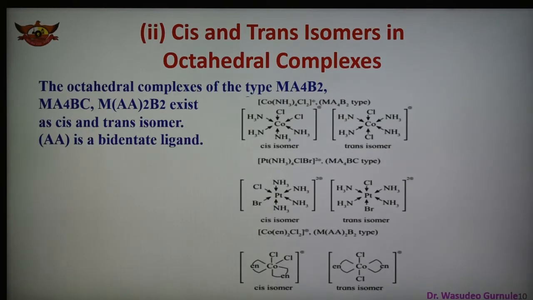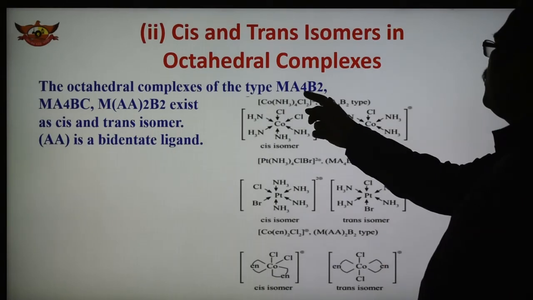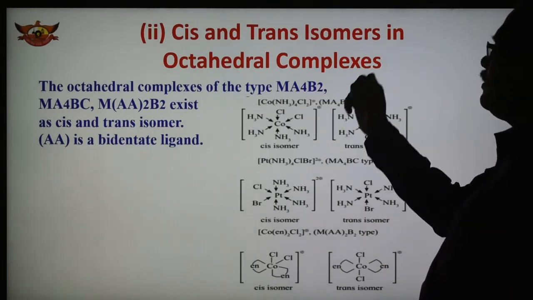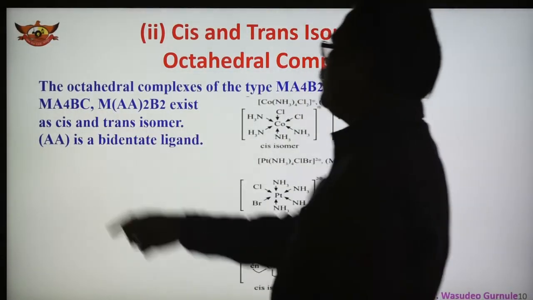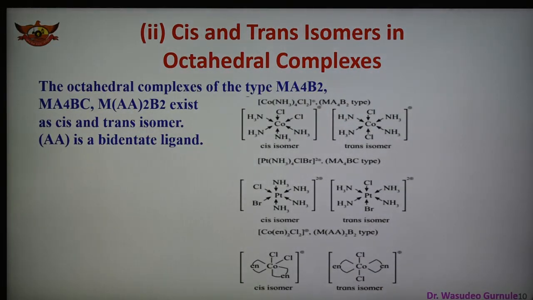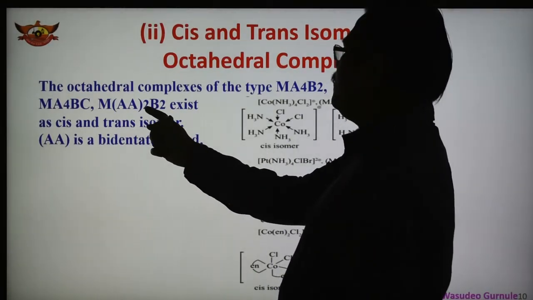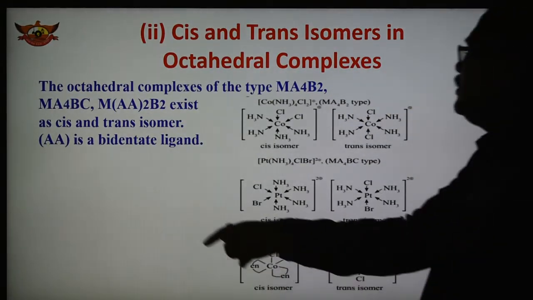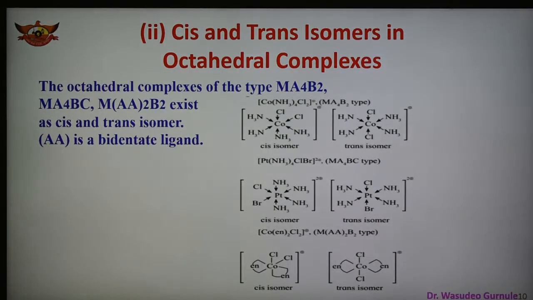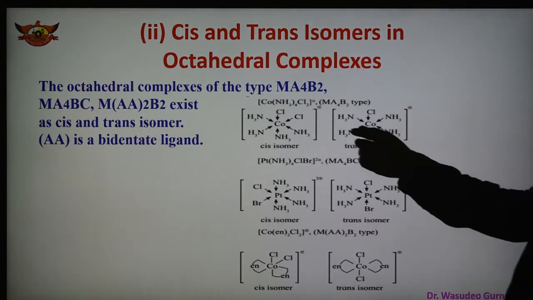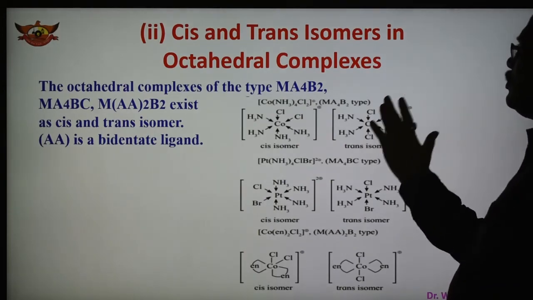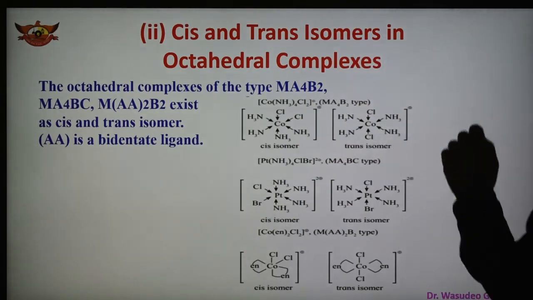And now cis-trans isomerism in octahedral complexes; what we have seen so far is the square planar complex. So now we can say that the octahedral complexes of the type Ma4B2, 4 ligands of A type and 2 ligands of B type, or another type, Ma4BC, or M(AA)2B2. AA is a bidentate ligand, like ethylenediamine or oxalate. So they show cis isomer and trans isomer with coordination number 6. Octahedral complexes have coordination number 6.